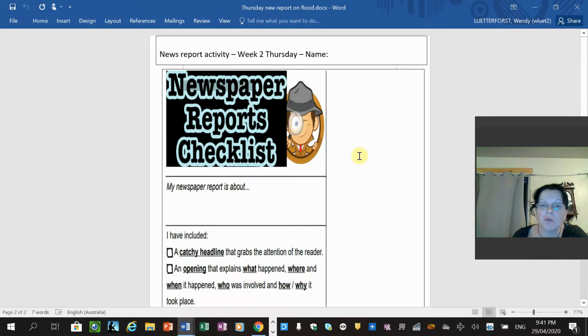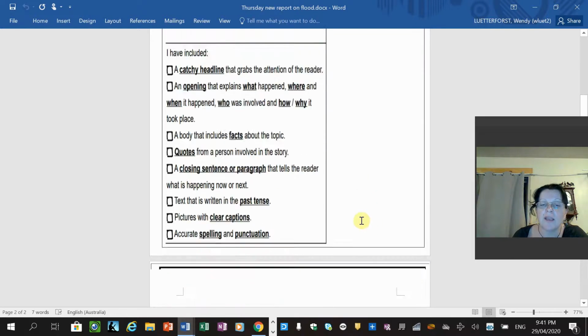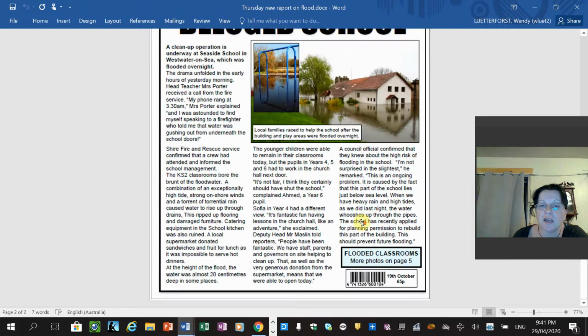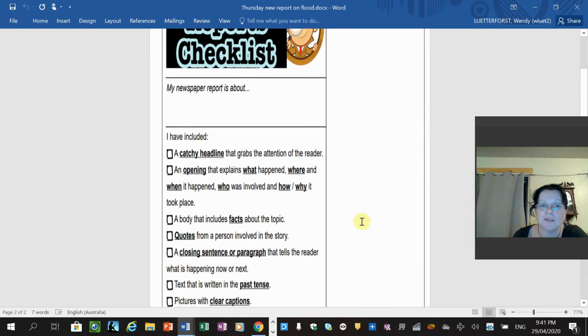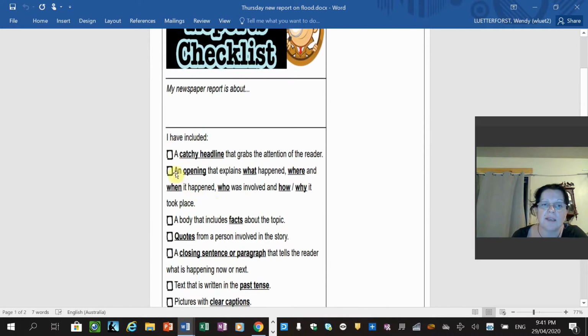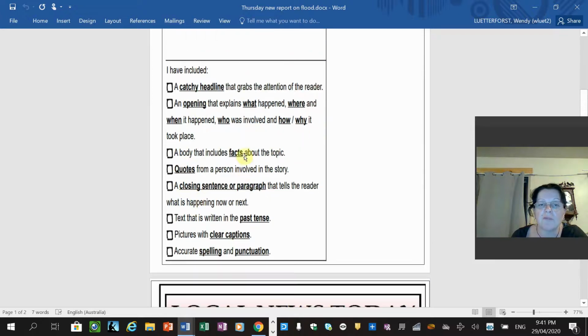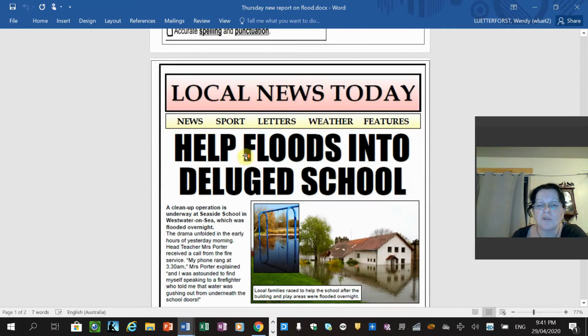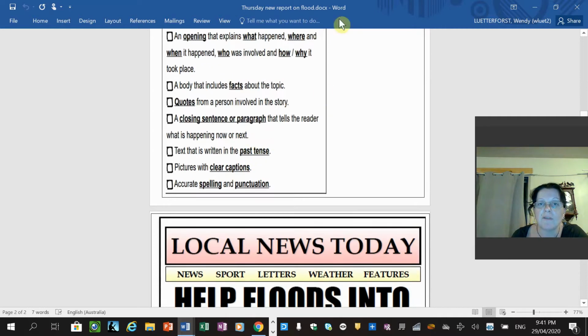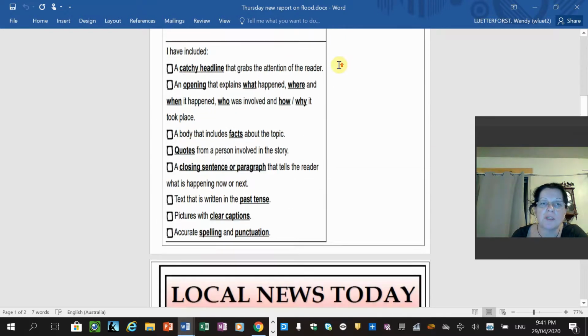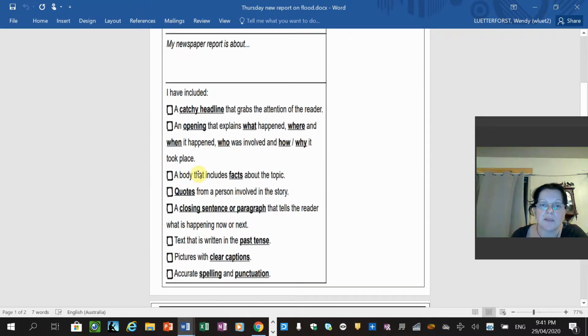Then you're going to write what, where, when, who, how and why, and you're going to go through the details of the article and fill in those answers. Once you've done that, you can give it a tick. Then you're going to go into the body and find some facts for me. 2 to 3 will do, and just write facts and list them underneath in bullet points, and then you can tick them off.